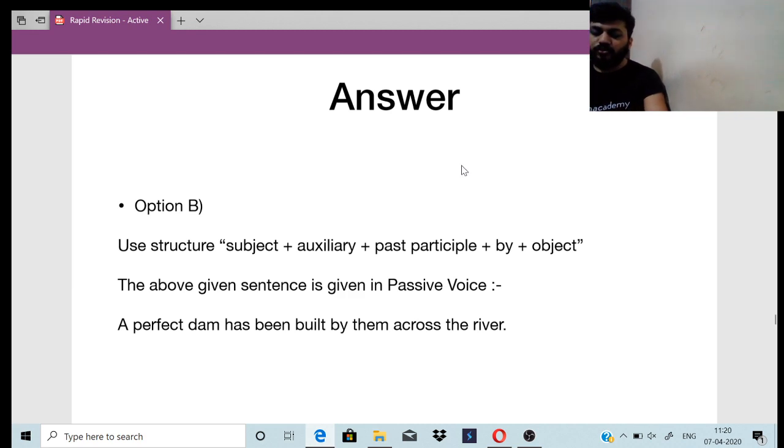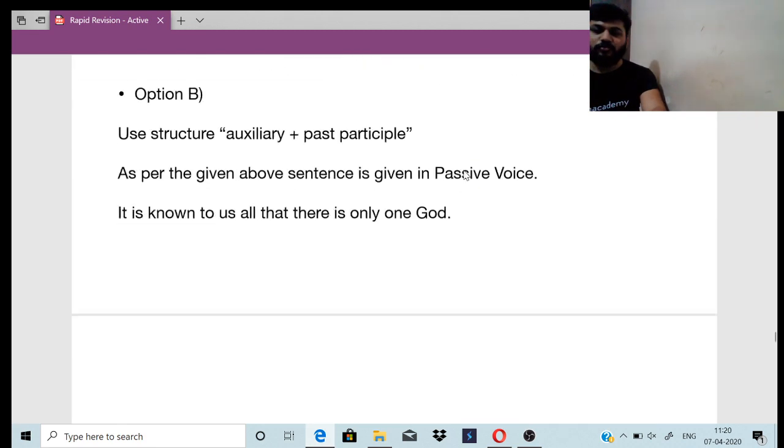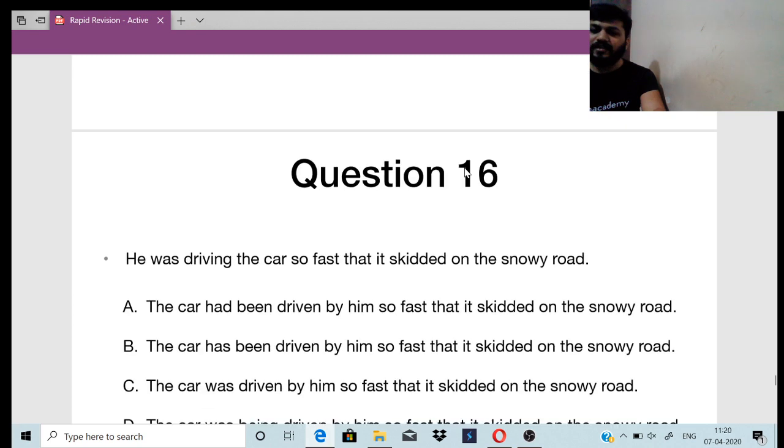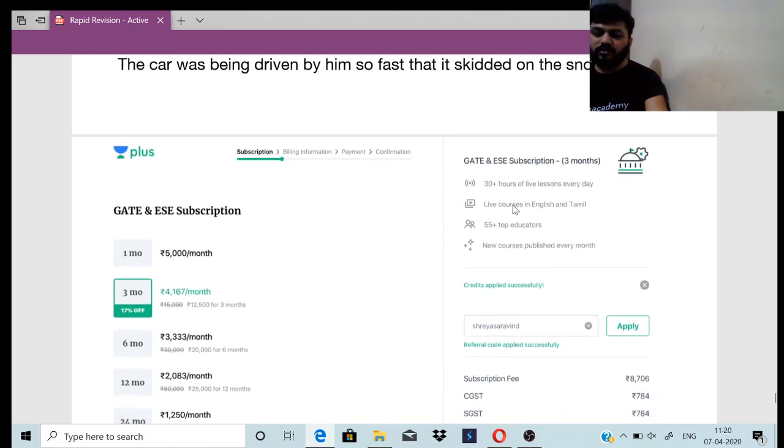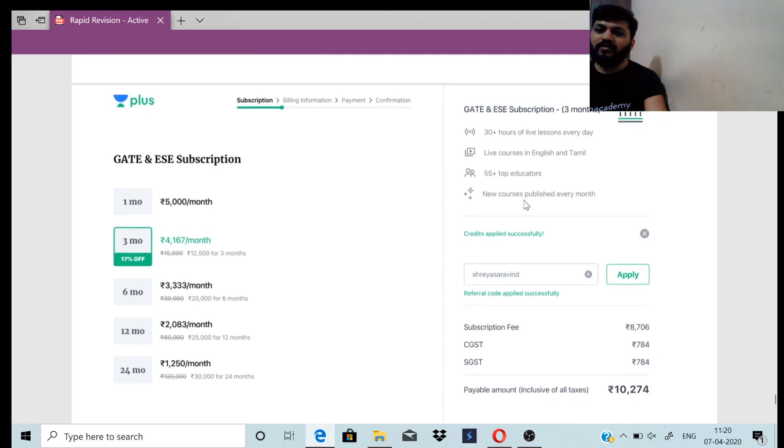So there are four more questions, guys. You can see four more questions are there. So do it as homework. I will give the PDF in the group now. So please solve it as homework.